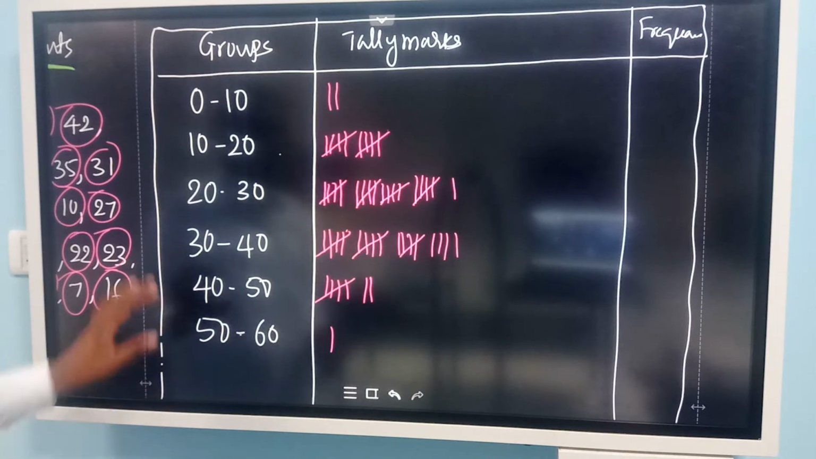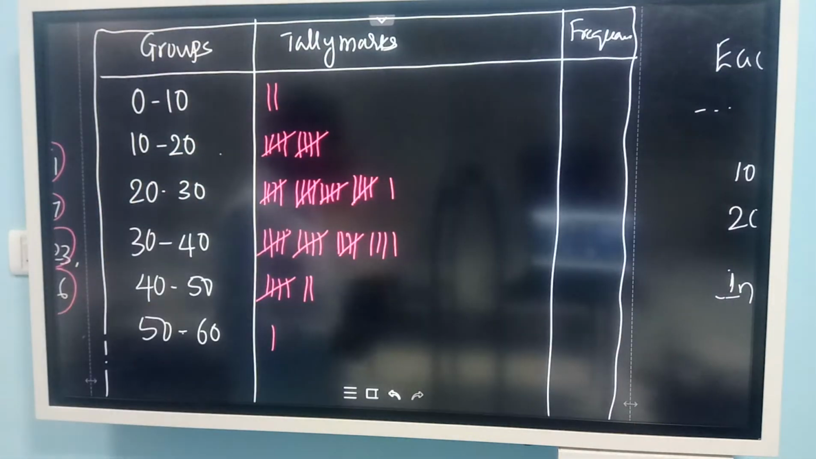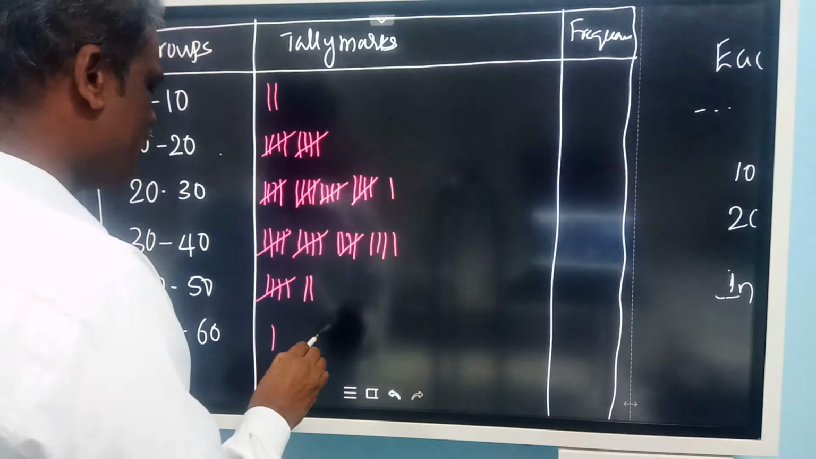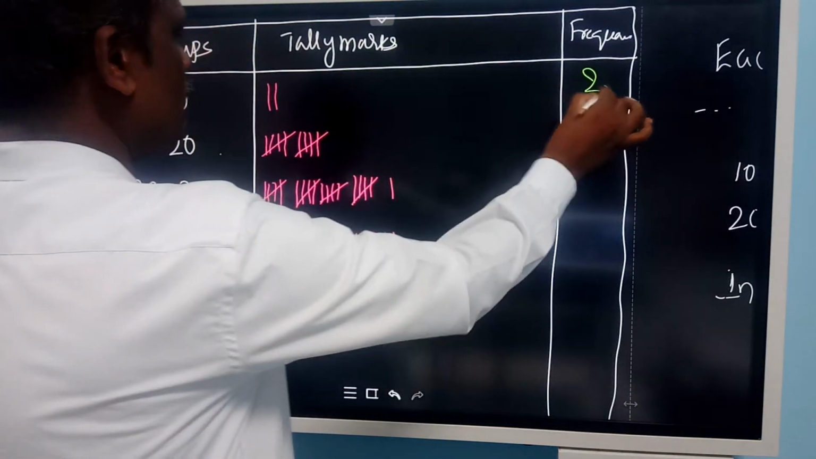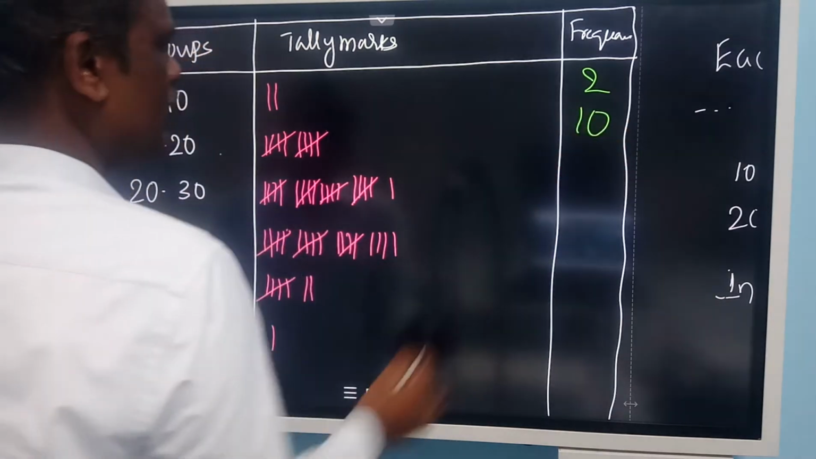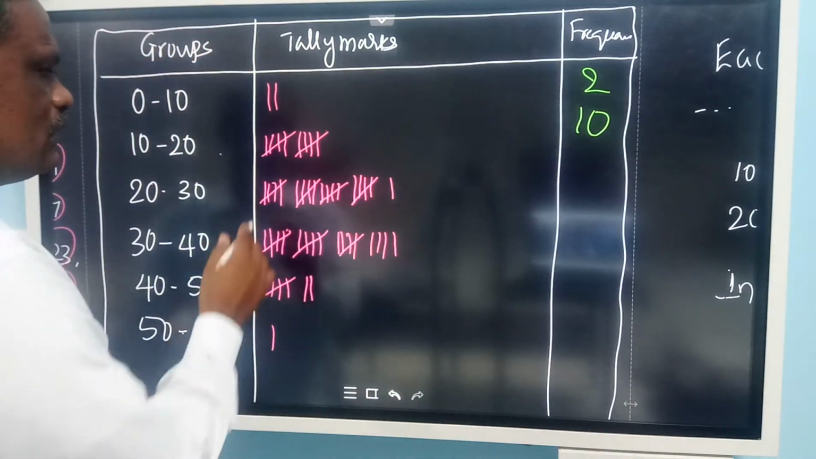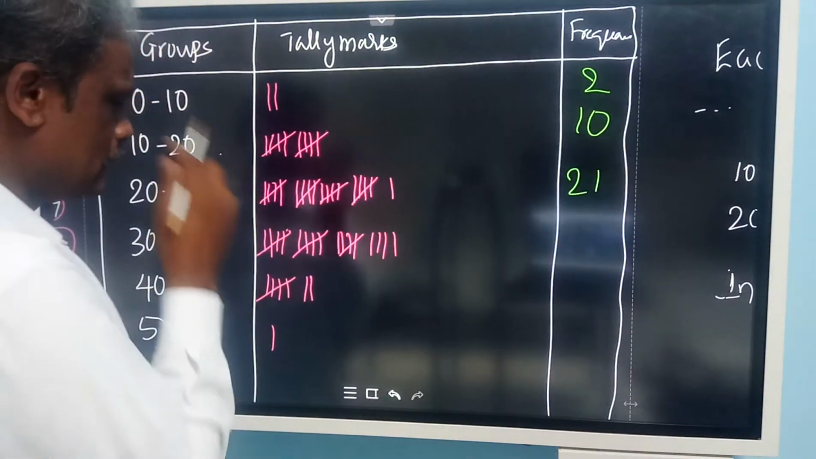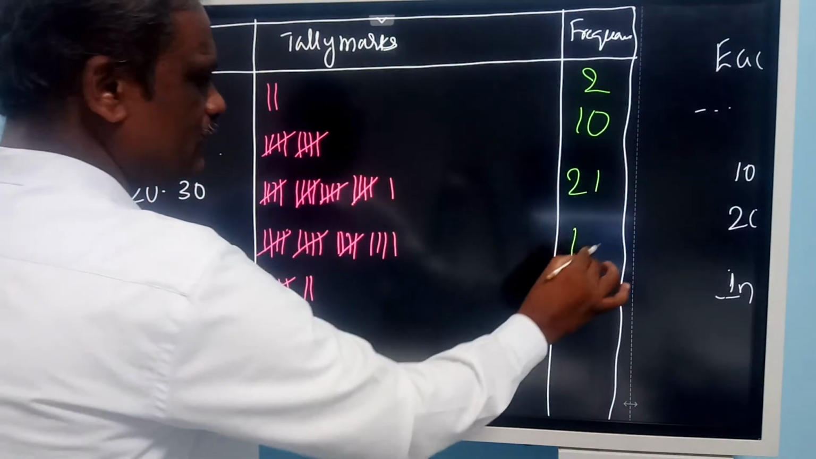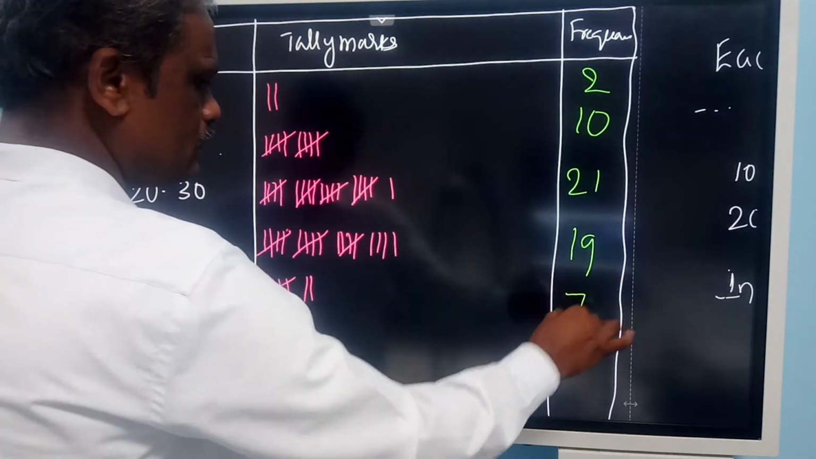Look at this. Now you can easily write the numbers. What is the frequency here? How many times is this appearing? 2. This is 10. 2, not this one? Sir, 21. This one? 21. Sir, 19. This one? Sir, 7.